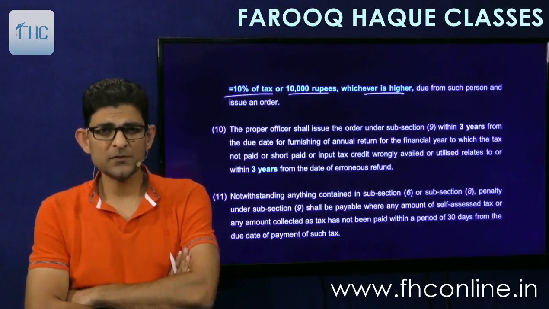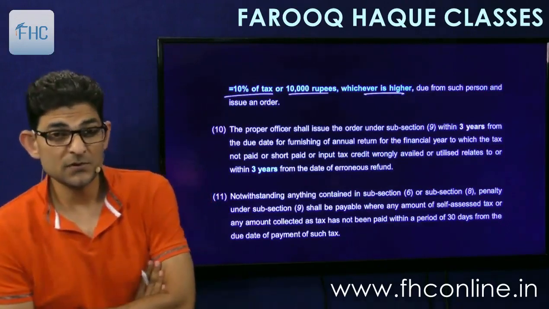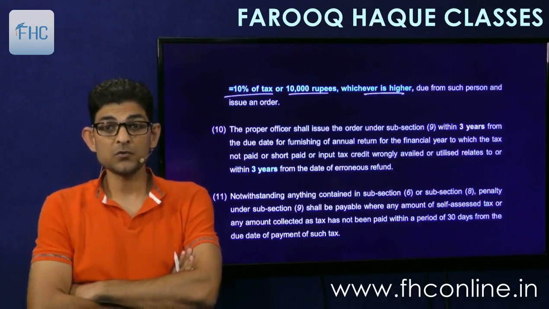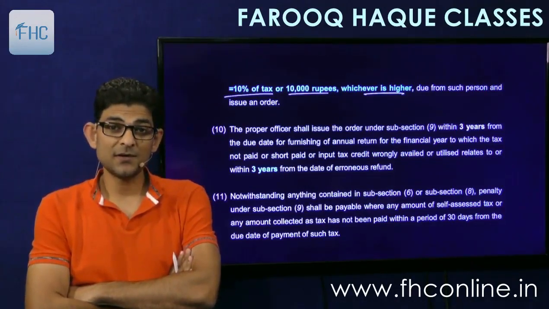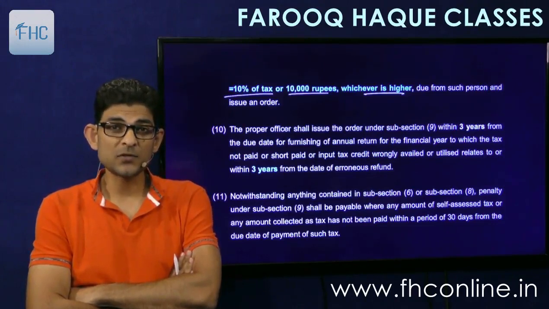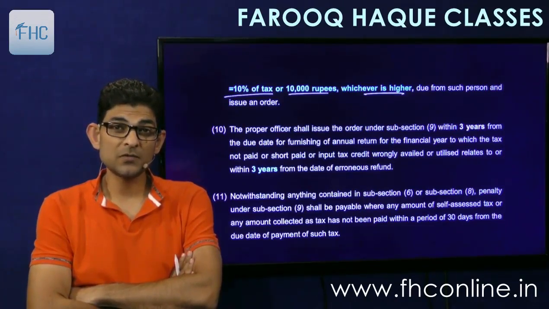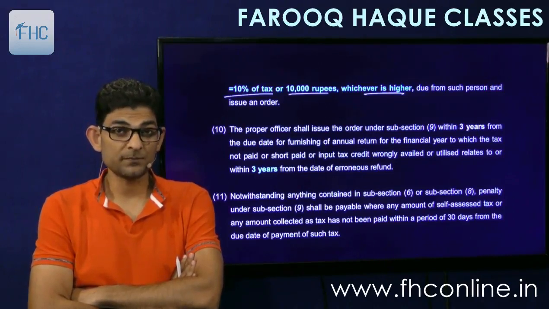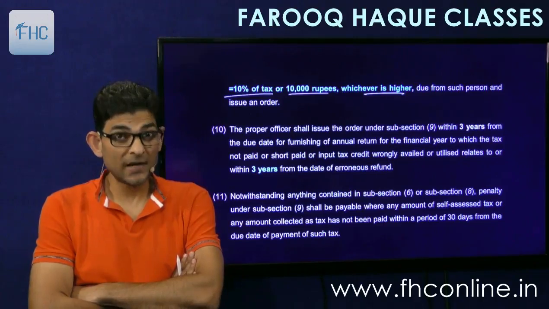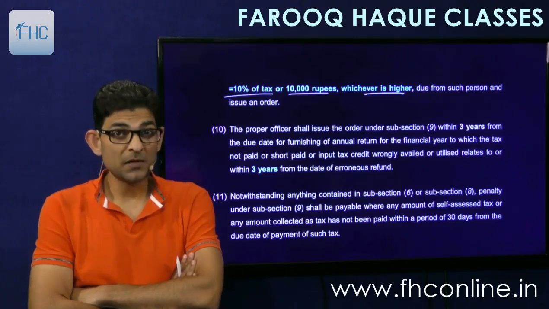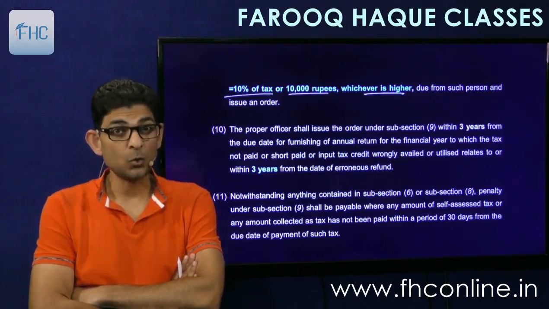It's quite low because it's an error case. So 10% of tax is the penalty, or 10,000 rupees, whichever is higher. So if your tax recovery comes to say 80,000, 10% of 80,000 will be only 8,000. So penalty will be 8,000 or 10,000, whichever is higher, means 10,000. Or if the tax recovery is of 80 lakhs, then 10% penalty will be 8 lakh rupees.